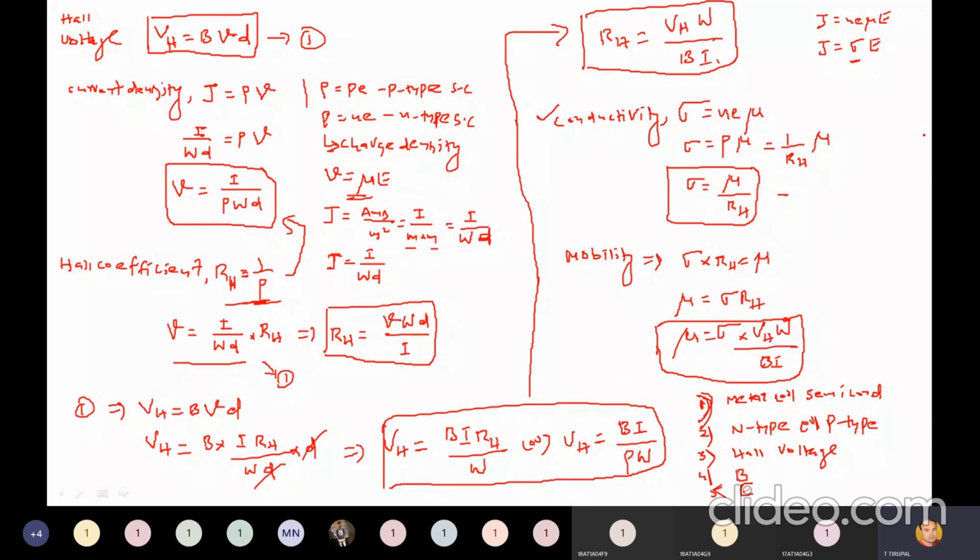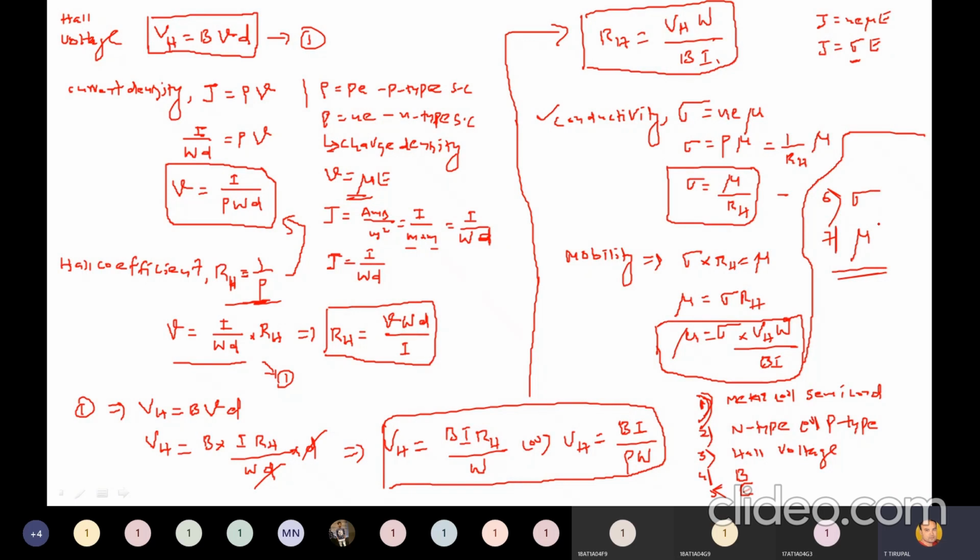Right. Also, sixth point, we can find conductivity sigma. Also we can find mobility mu. Right. These are all the points that you need to learn in Hall effect. So all these derivations are very important and all points are very important. Please do remember all these points. They are very important for us. Okay. So this is regarding Hall effect and its formulas.